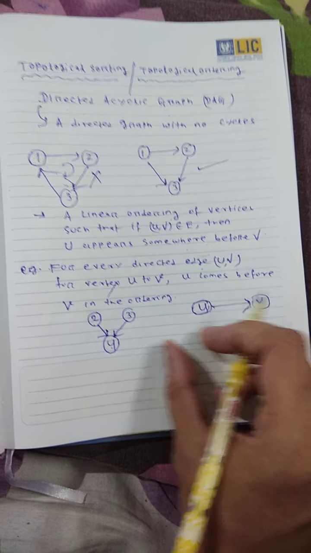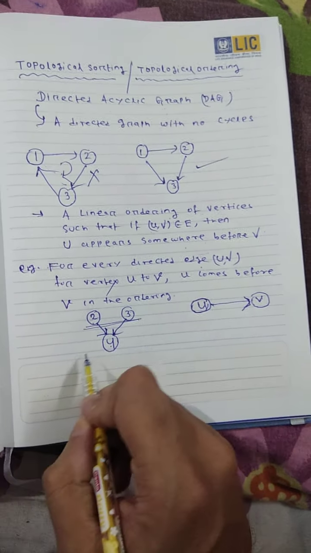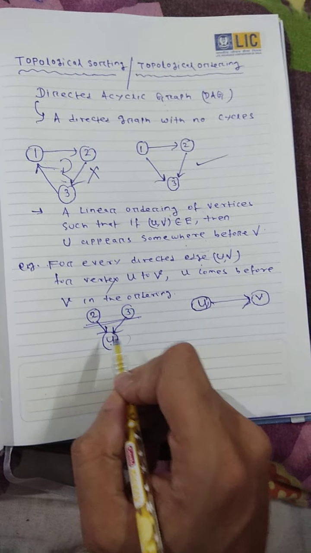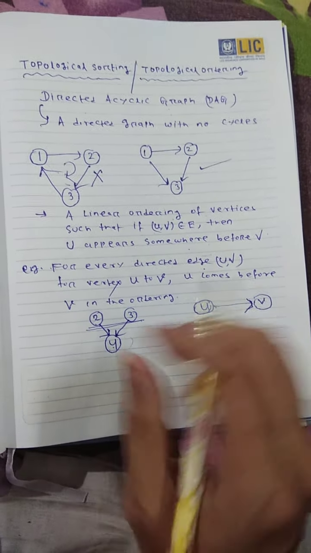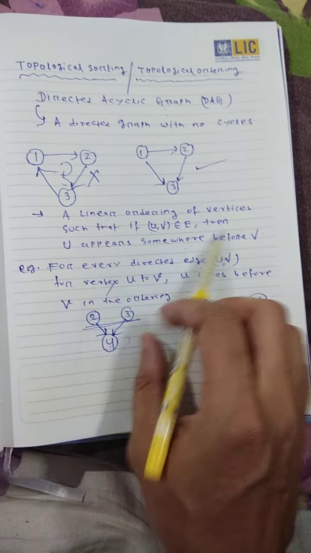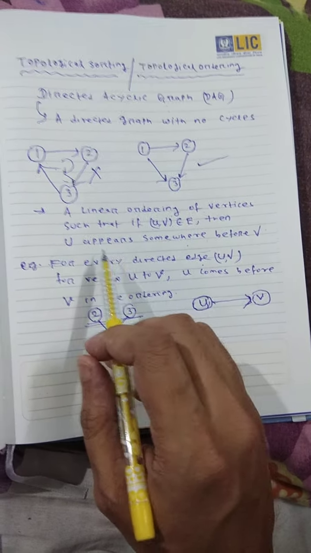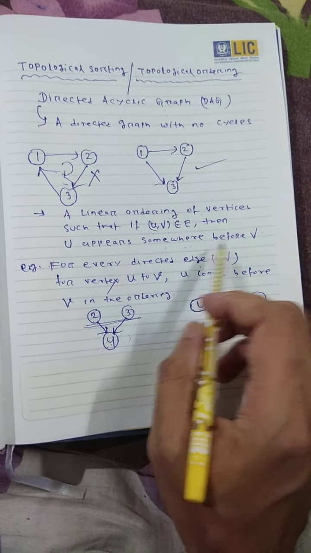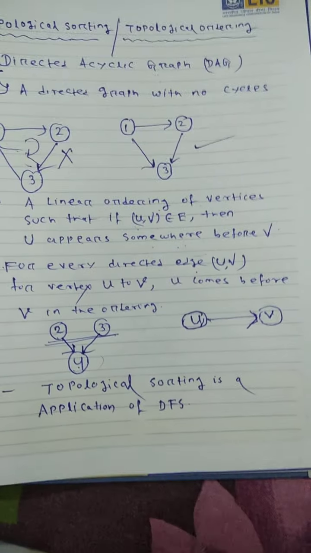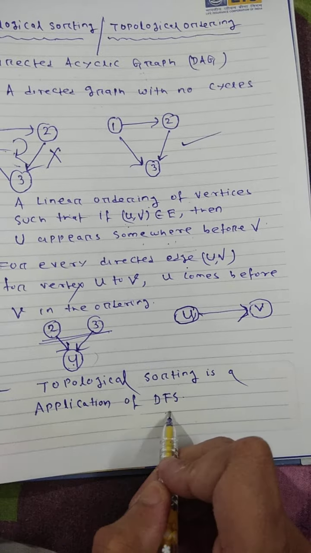In the topological ordering, 2 and 3 always come before 4. So the statement means a linear ordering of vertices such that if (U, V) belongs to E, then U appears somewhere before V. This topological sorting is an application of DFS.